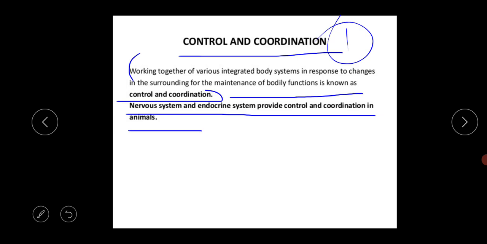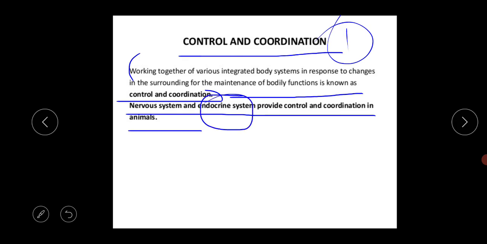So the plant's body also has the endocrine system, the hormone system. I think the term nervous system is quite familiar to all of you, and the term endocrine system is quite new to you. So what is the meaning of endocrine system? This endocrine system is the hormone system.